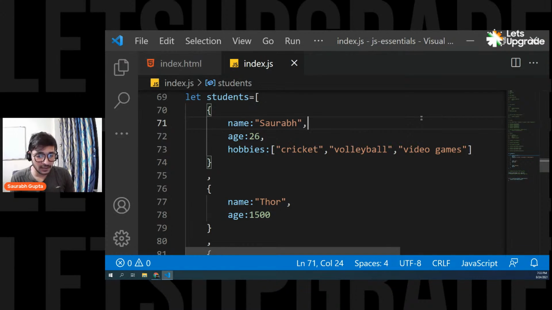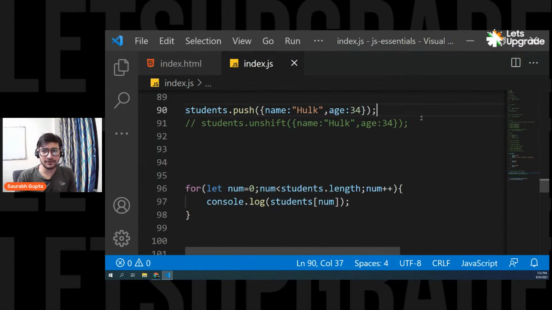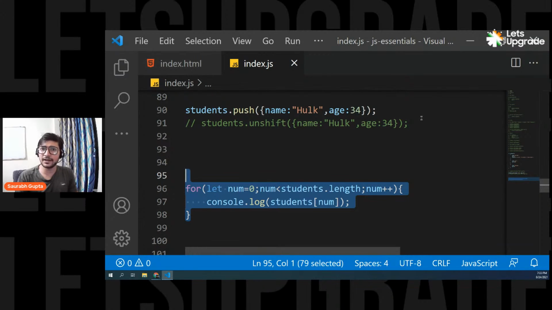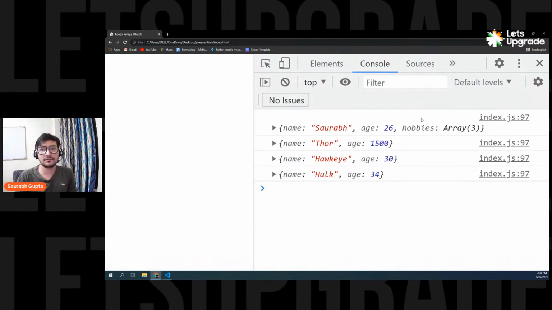Using push and unshift, I get only the newly added object, not all the objects. Why so? If you print the array, you get everything, not only that one, right? Akansha, see, I'm pushing it here, and then I'm printing it. If you see, I'm getting everything. I get all the 4 objects. I think you're printing only one.